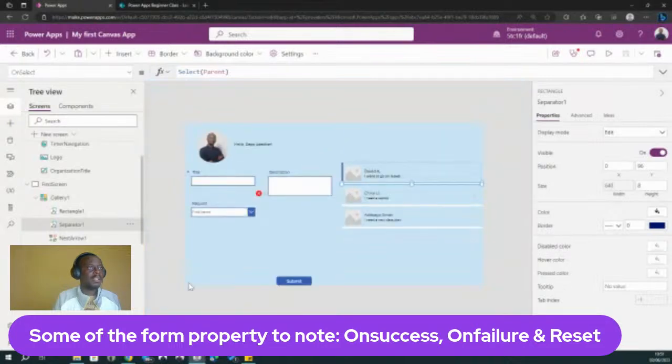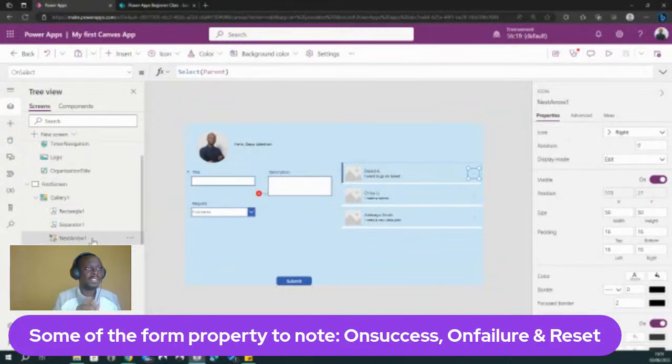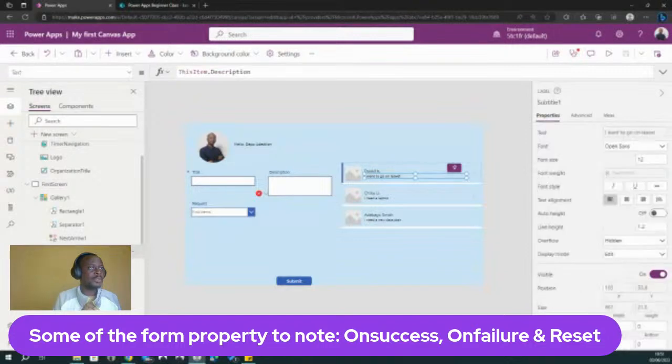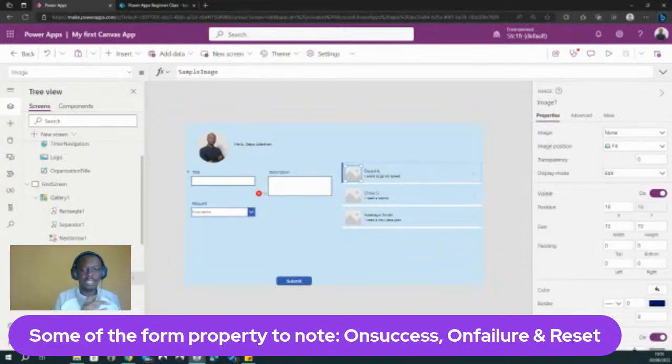Okay, so the next arrow, I don't know if you can see it very well, but it's there. And we have the subtitle, which is a text label. We have a title, which is also a text label, right? And then we have the image. So in case our data source has an image, we can also show it there. Now our data source does not have an image, so we can remove it if we want to, but let's just keep it for now.